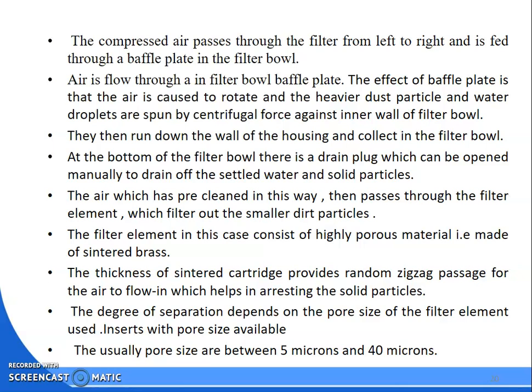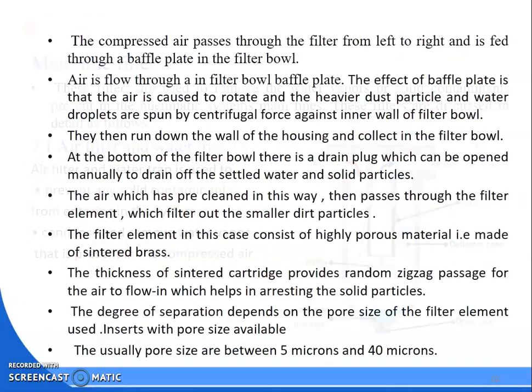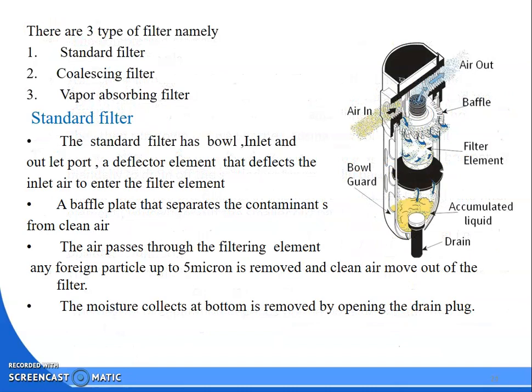And the degree of separation depends upon the pore size of the filter element and the insert pore size available. So what is the usual pore size you are using? Pore size is 5 micron up to 40 micron. So this is the basic principle of the filter. Filters are divided into three types, that is standard filter, Coulson filter and vapor absorbing filter.